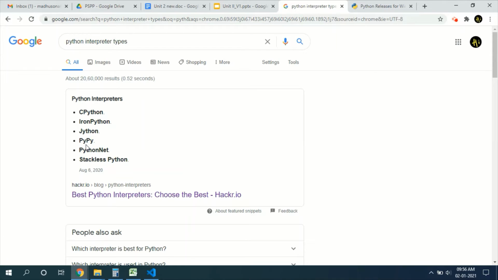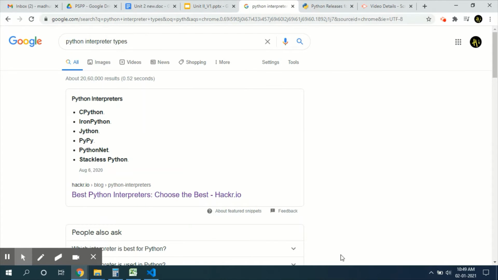As a beginner, there's no need to worry about this. Most of the beginners and most of the advanced users are also using CPython implementation. PyPy, JPython, IronPython are project specific. So first you should know what type of interpreter you are using. Here I'm going to use CPython implementation. Now we will see how to start Python and run a Python program.